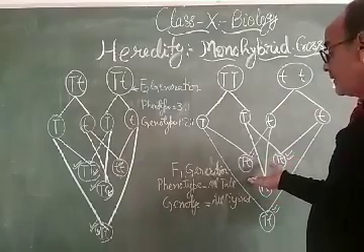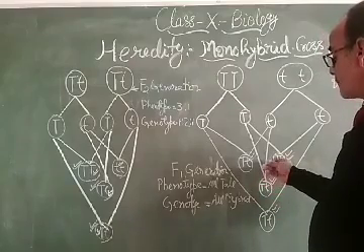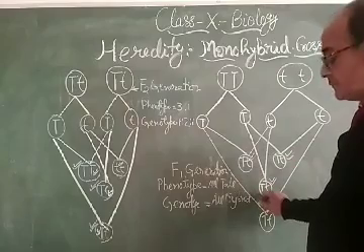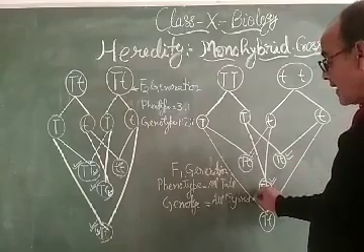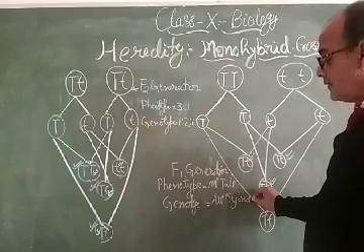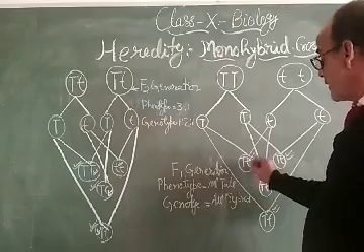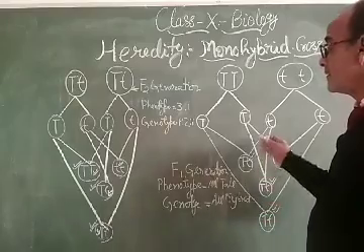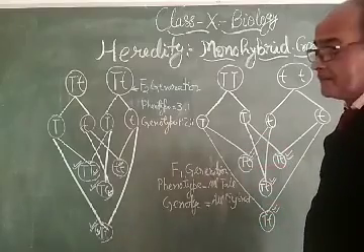In F1 generation, he found that all plants are tall phenotypically, but they are hybrid in their genotypic structure: capital T small t, capital T small t. This is the genetic expression.